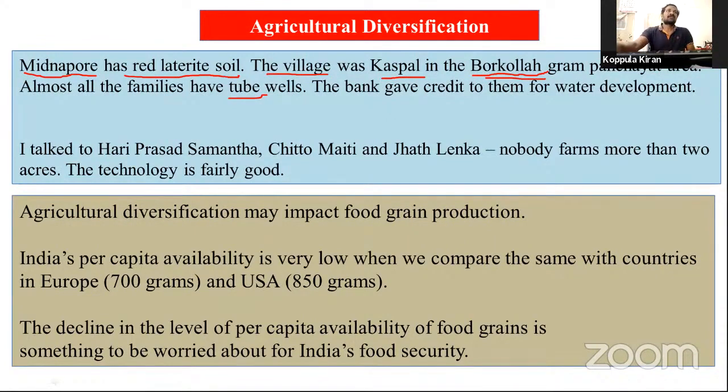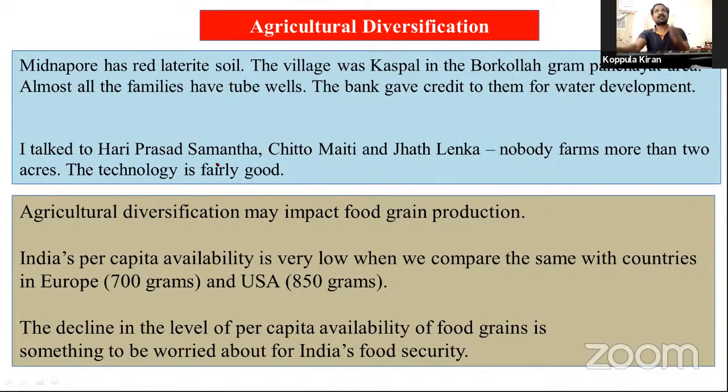Particularly, this is very important for us because other food items are produced in one of the villages. This is very nice. See this agricultural diversification, they are changing the crop system.